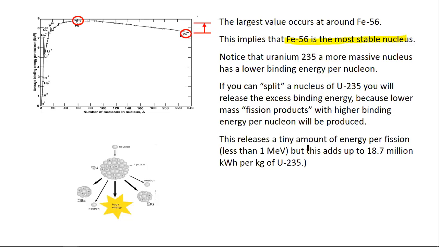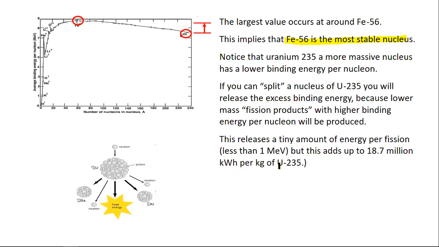This releases a tiny amount of energy per fission, less than 1 MeV, but it adds up to 18.7 million kilowatt hours per kg of uranium 235.